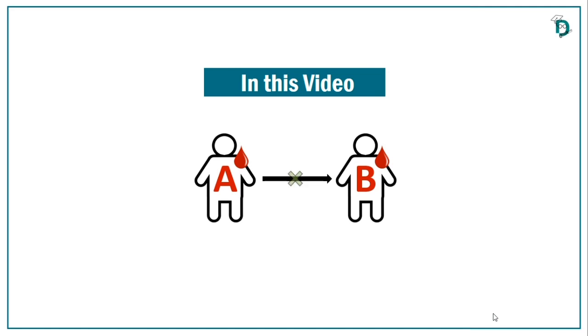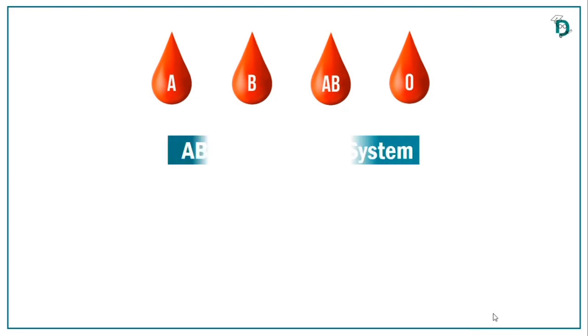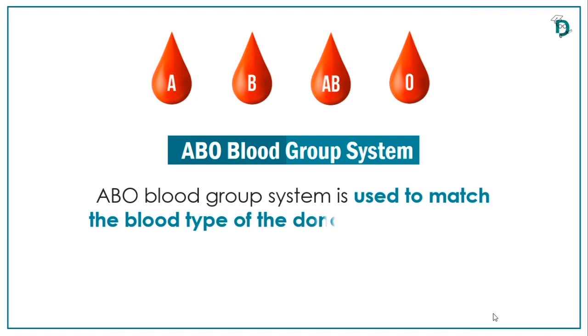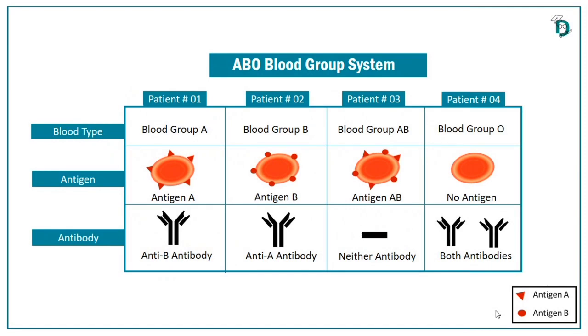So in today's lecture, we will understand all this concept of blood transfusion, that is, why a person with blood group A cannot give blood to a person with blood group B. So we have to match blood types of donor and recipient before blood transfusion. And for that, we use the ABO blood group system. That is the system used to match blood type of donor and the person receiving the transfusion, meaning recipient. Till here I had already explained to you in part 1.